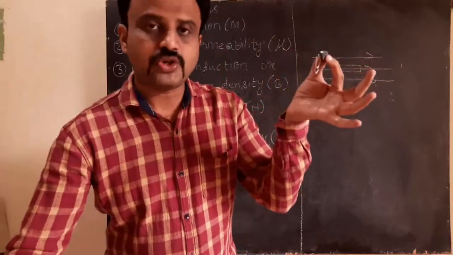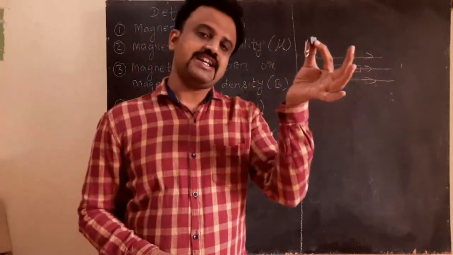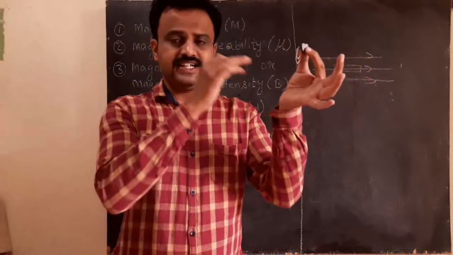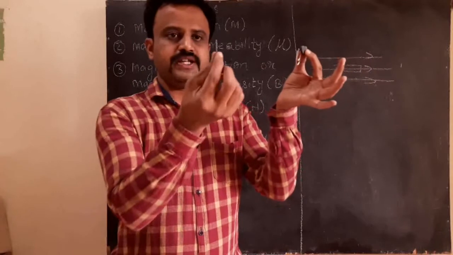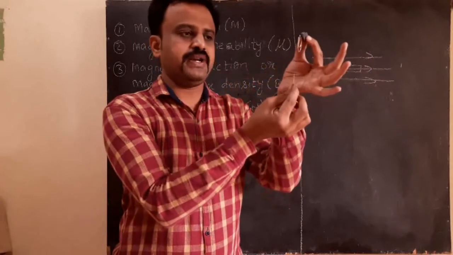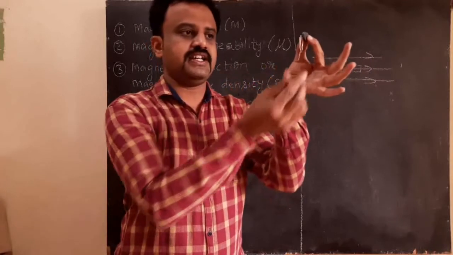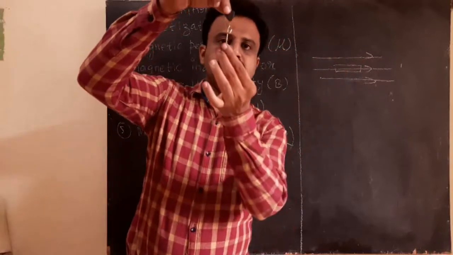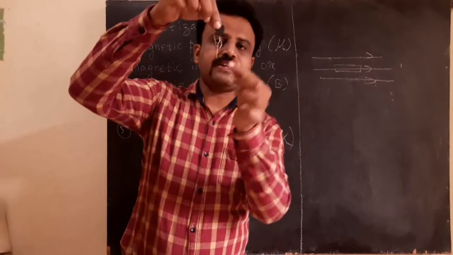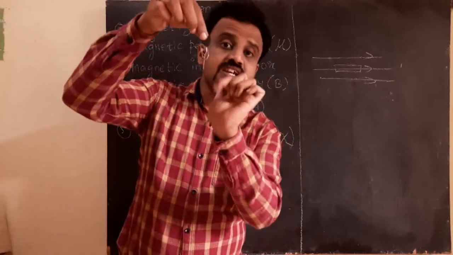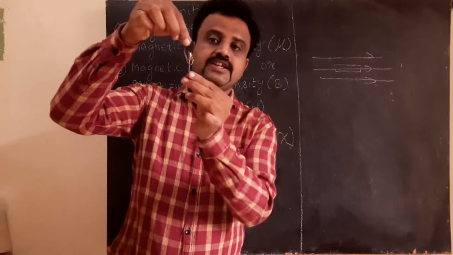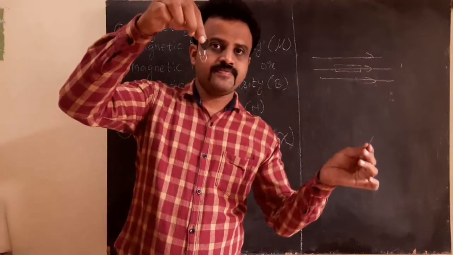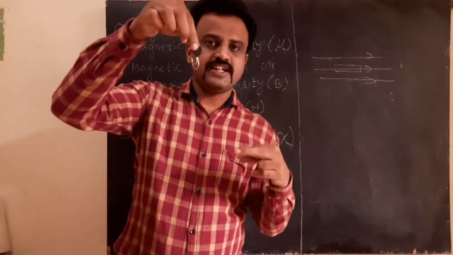Now I will show that this steel material has got magnetized. Since it has got magnetized, it has got certain magnetization. I will bring this pin, and when I bring this pin very close to the steel material, it is attracting this pin also. Now the pin is not attracted directly to the magnet, but it is attracted to the steel material. So basically there is a magnet.